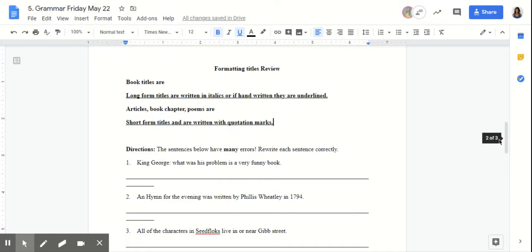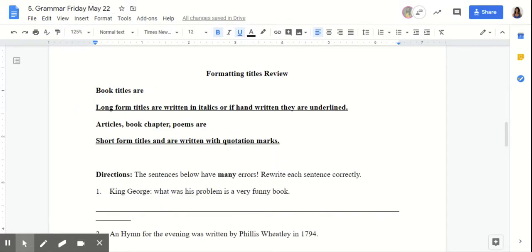underlined. So, just to go over and review what long form versus short form are, book titles are long form titles and they are written in italics, or if handwritten, they are underlined, of course, because we can't write in italics. And then articles, book chapters, poems are short form titles and are written with quotation marks.